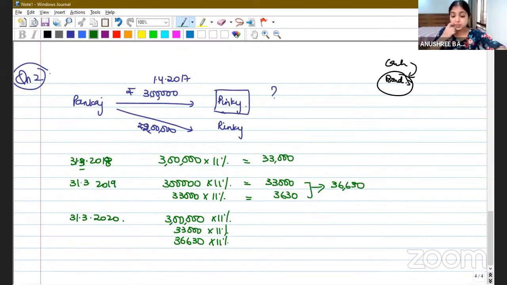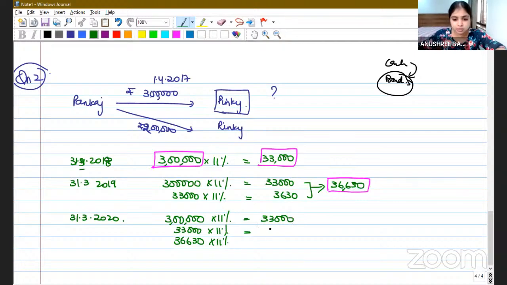So she is going to get interest not only on 3 lakh; the 33,000 and the 36,630 have also gone into the bonds along with the 3 lakhs. So what will be her total interest? On 3 lakh, she will earn 33,000. On 33,000, she will earn 3,630.